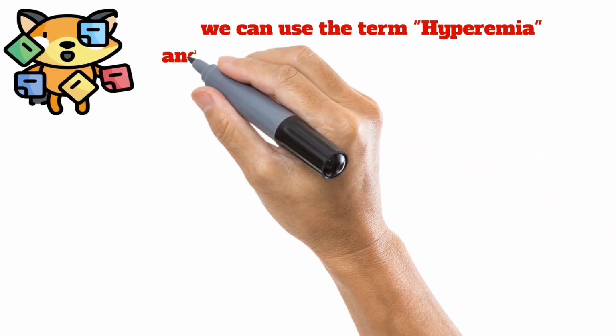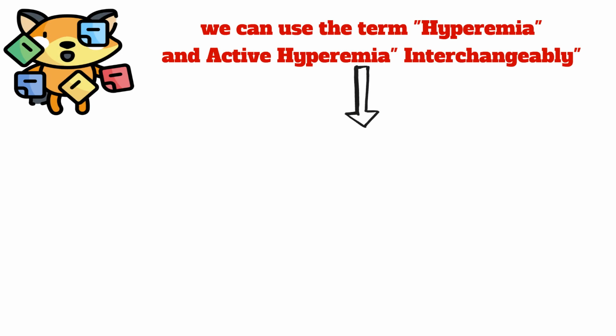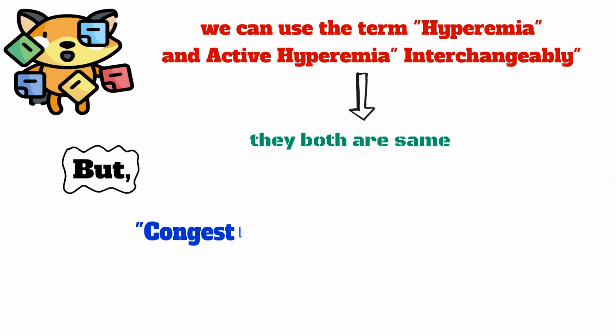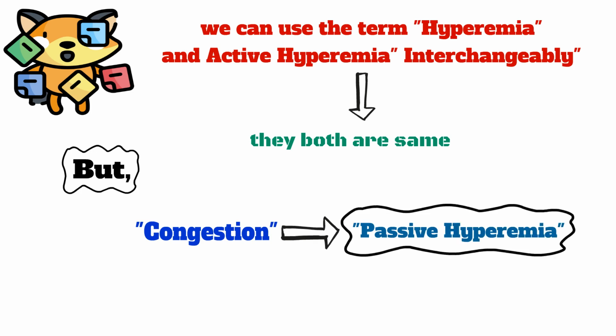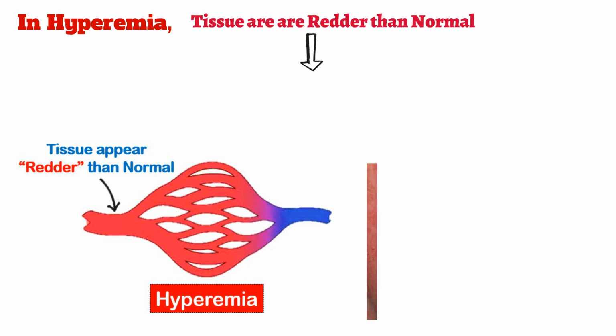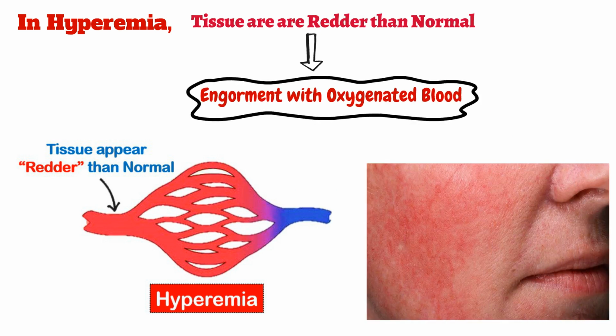So remember, we can use the terms hyperemia and active hyperemia interchangeably because they are the same, but congestion means passive hyperemia. In hyperemia, tissues are redder than normal because of engorgement with oxygenated blood.